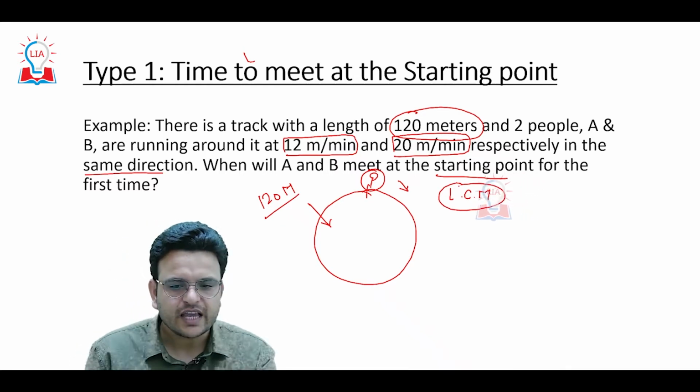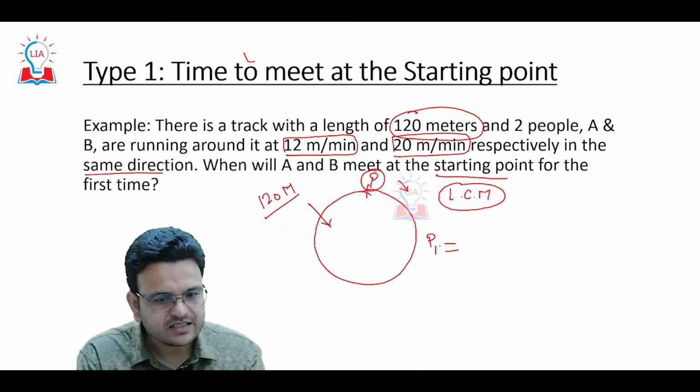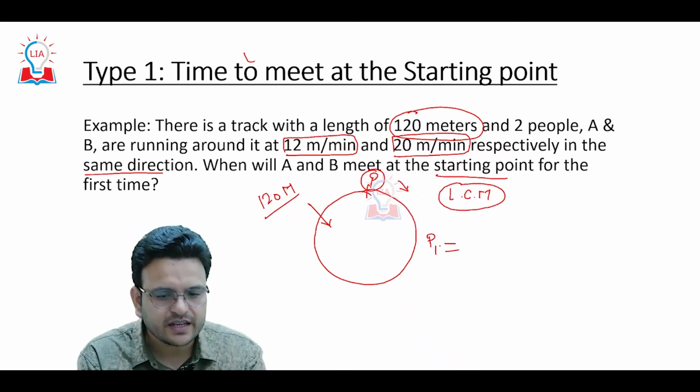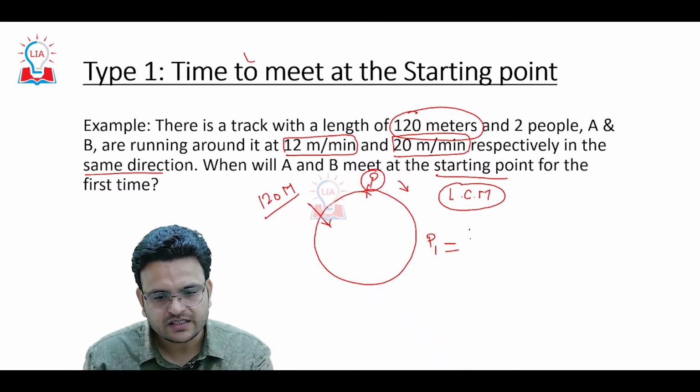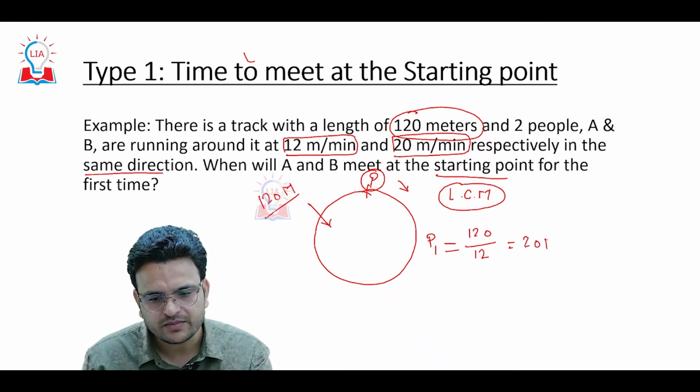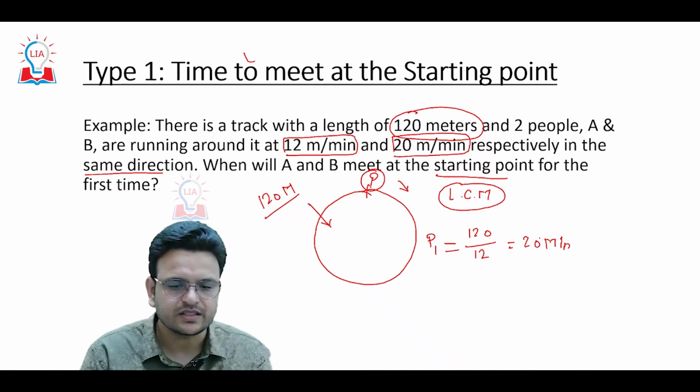Time taken by person A to reach the starting point: time will be distance upon speed, which is 120 divided by 12, so it will be 20 minutes.